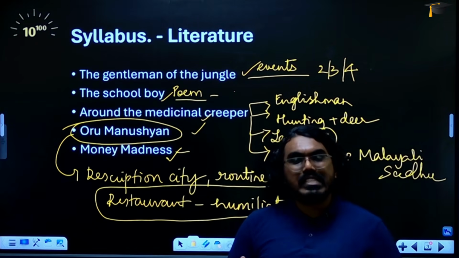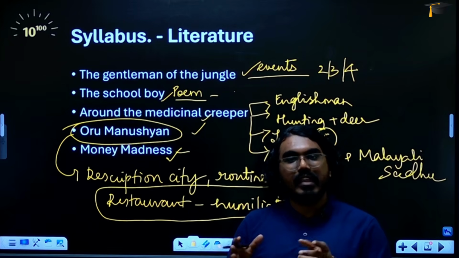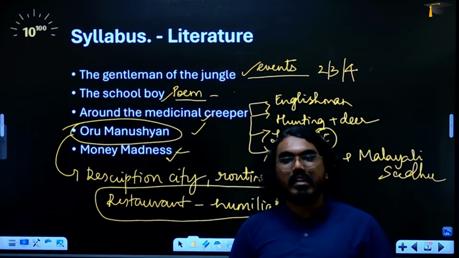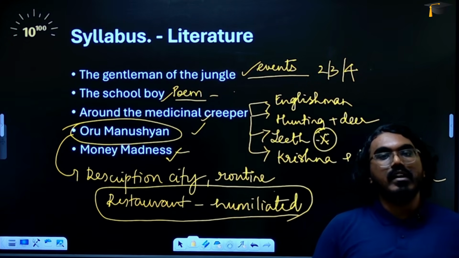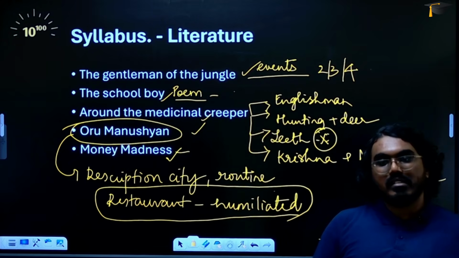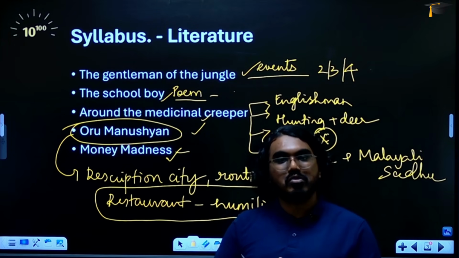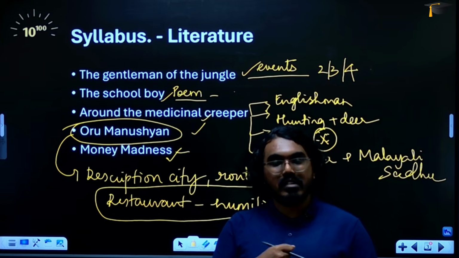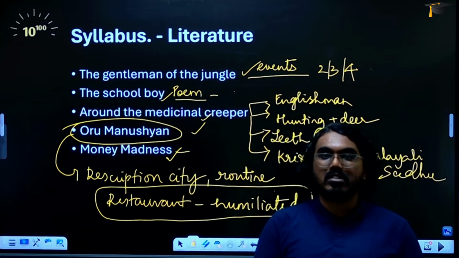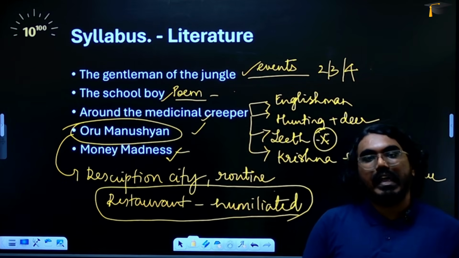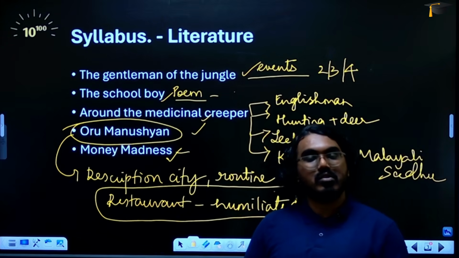If you remember it like a story, he goes there, he eats his meal, then he gets the bill, and he realizes that he had left the wallet. When he tries to tell this to the restaurant, the person serving him decides to threaten him. He holds him by the collar and says that he will gouge his eyes out. Afterwards, a lot of others also start humiliating him.